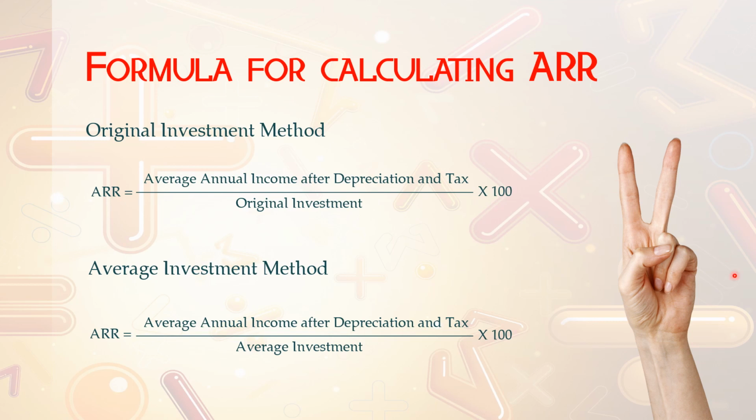In the original investment method, this formula is used when salvage value is not given. If salvage value is given, the denominator will become original investment minus salvage value. There is no change in the ARR formula for the average investment method. The denominator will be average investment, but the way in which we calculate average investment may vary.